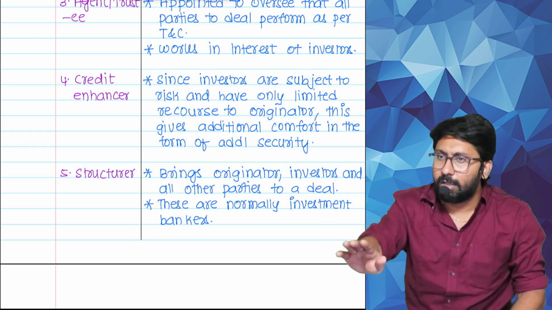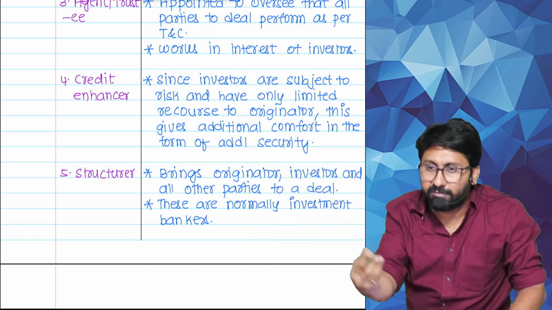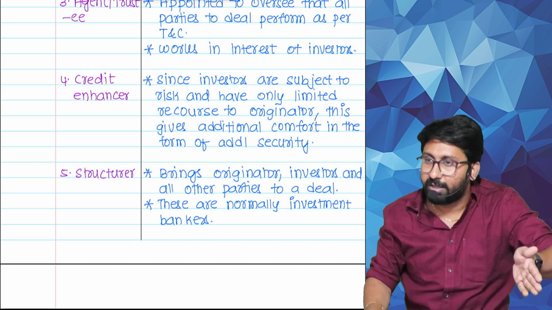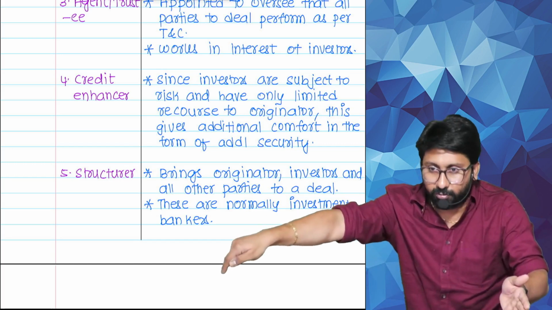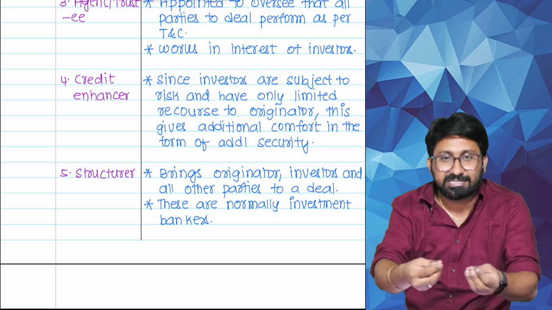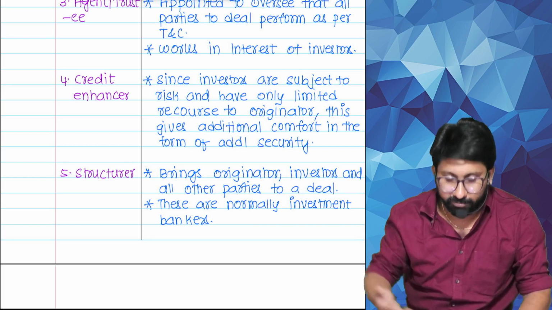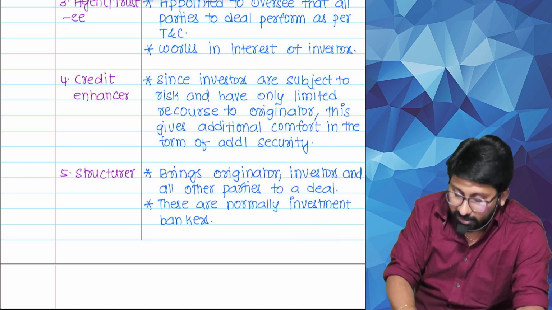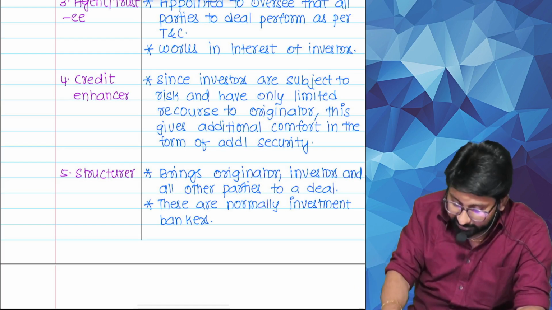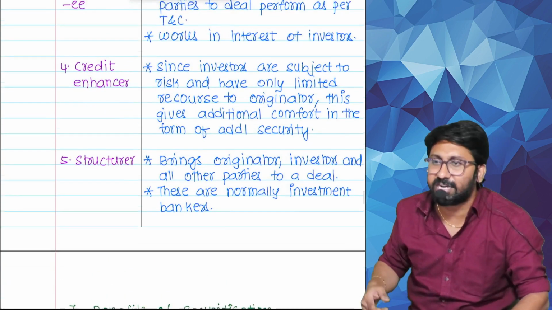The bank will say that the main house which you have as security is losing its value, so we are enhancing the credit value. That means a new house is there, one bungalow is there. Okay, this is also a security to it. Originally this is not a security. Now we are enhancing the value. It's just a more secure way of making investments in the securitization process. Okay, read. Since investors are subjected to risk and have only limited recourse to the originator, this gives additional comfort in the form of additional security. Read. Structurer. Who is a structurer?